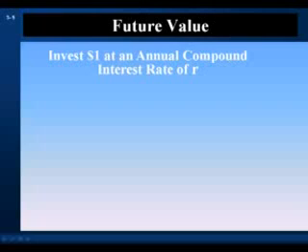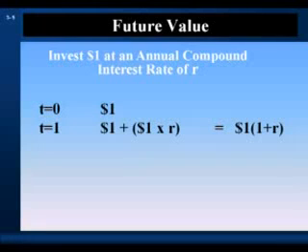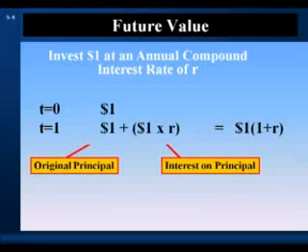Let's look at the process of creating future value through compounding. Suppose we invest $1 at an annual compound rate of interest of R%. Interest is received at the end of the year. At time 0, we invest $1 and earn a return 1 year later at time 1. The future value at time 1 consists of the original principal and interest earned on the principal. Interest earned on principal is called simple interest.